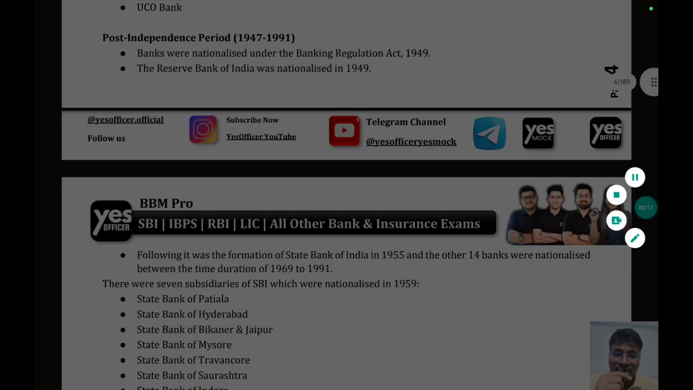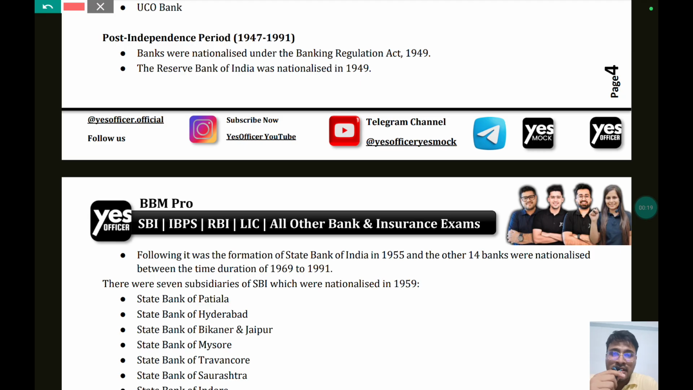So, in the post-independence period, banks were nationalized under the Banking Regulation Act 1949, and Reserve Bank of India was nationalized in 1949 also. Then State Bank of India was formed in 1955, and 14 other banks were nationalized in the time duration of 1969 to 1991.